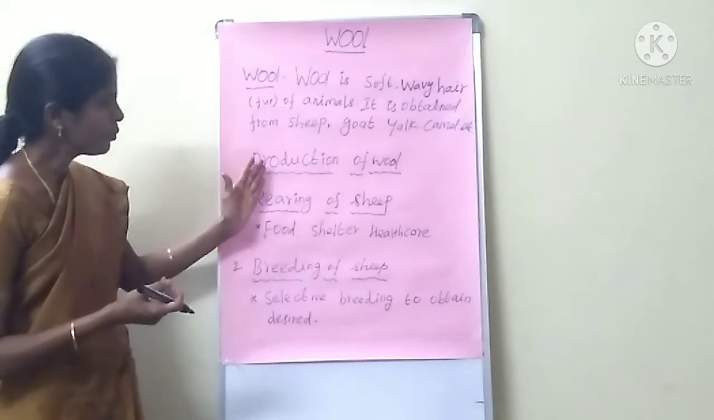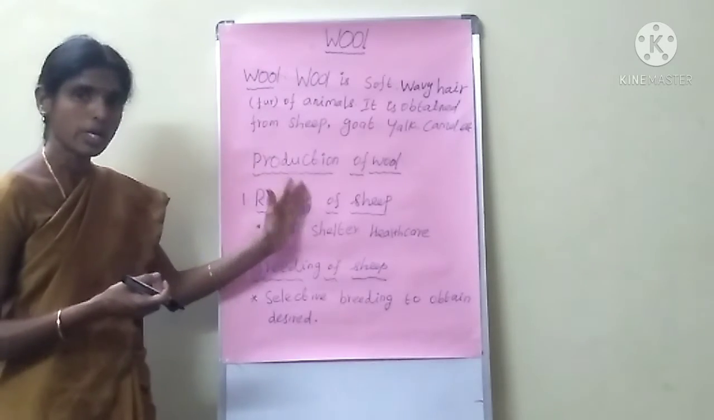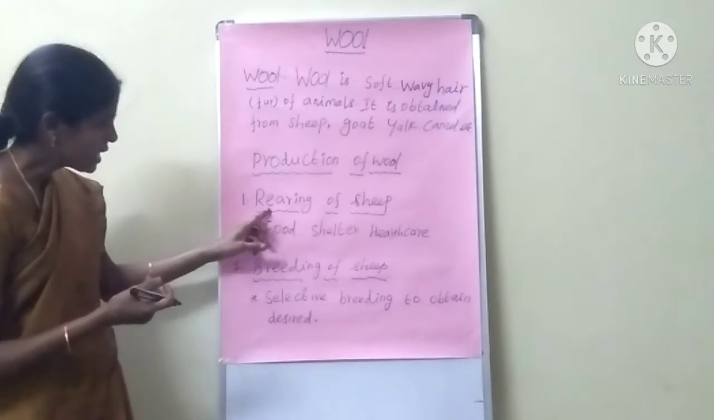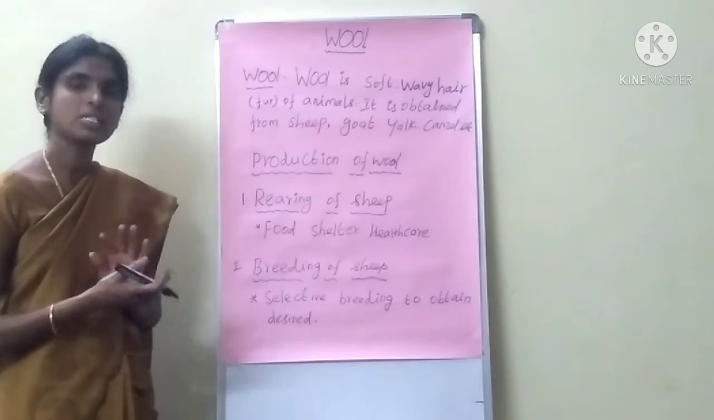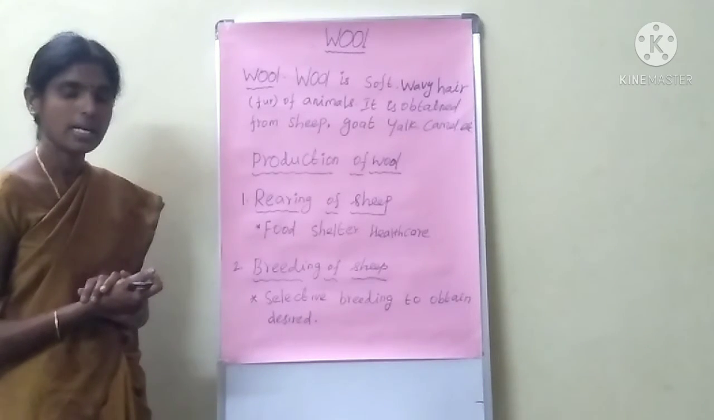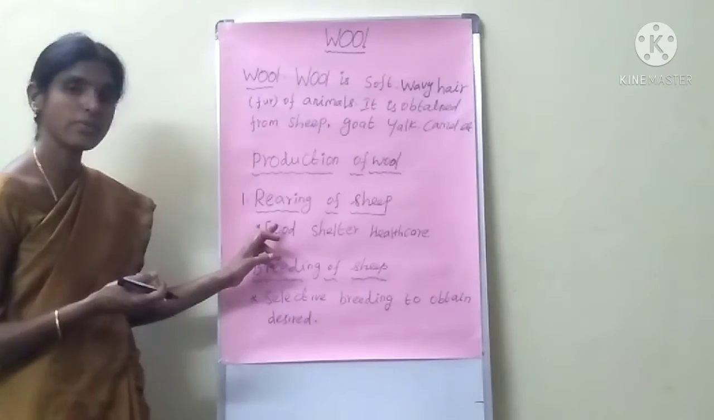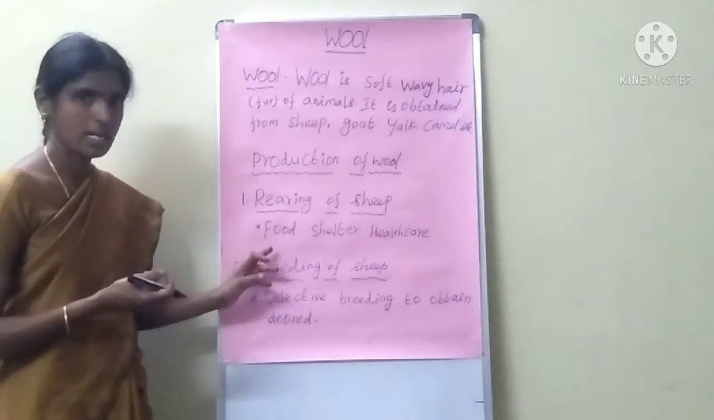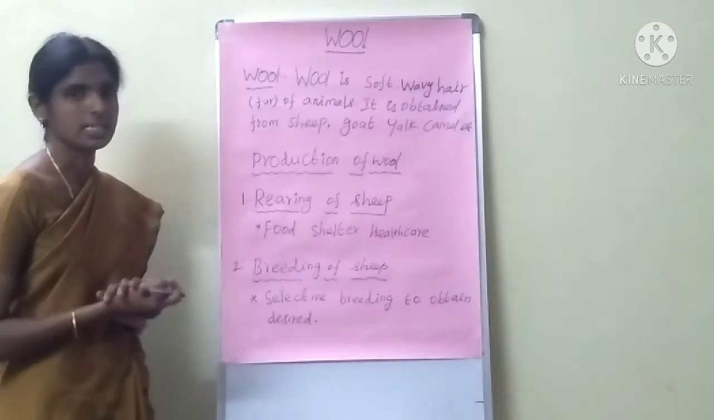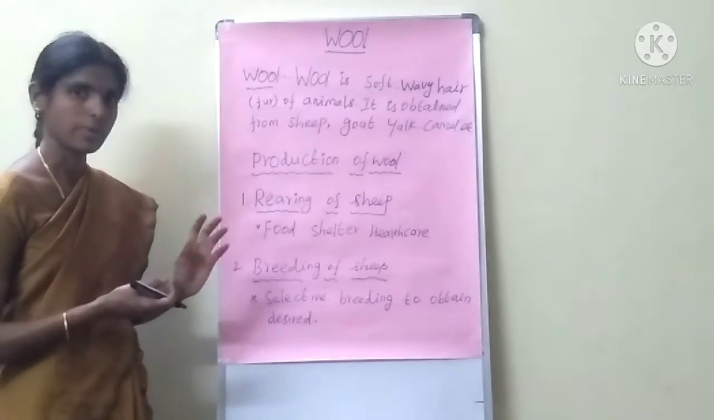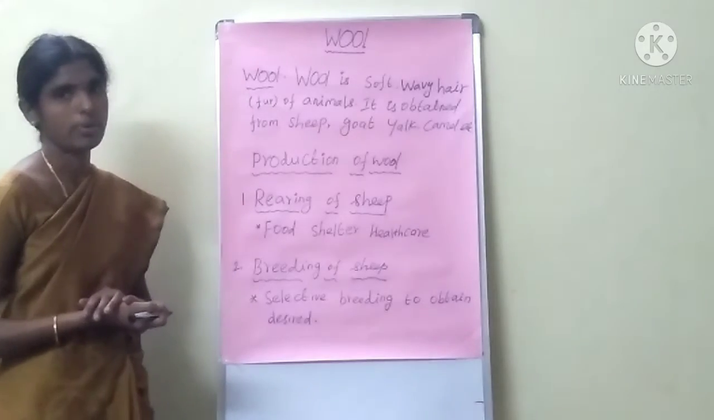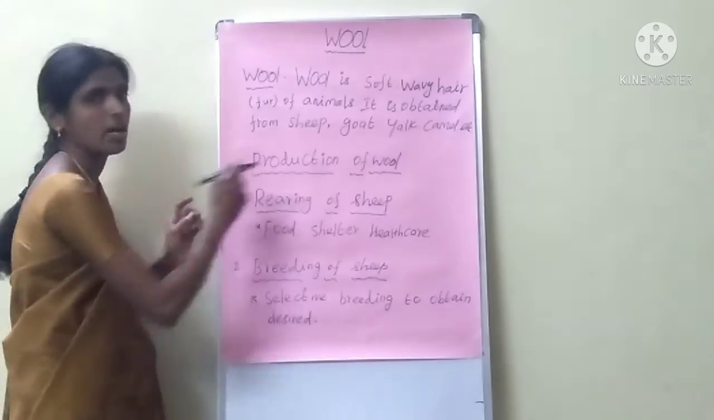How is wool produced? There are three methods. The first method is rearing of sheep. Rearing means taking care of sheep. How do you take care of sheep? What are the basic needs? Food. Food is very important for our daily life, for all living things. Next, shelter. Shelter is very important for sheep and human beings also, and healthcare is also important for the sheep. That is the rearing of sheep.